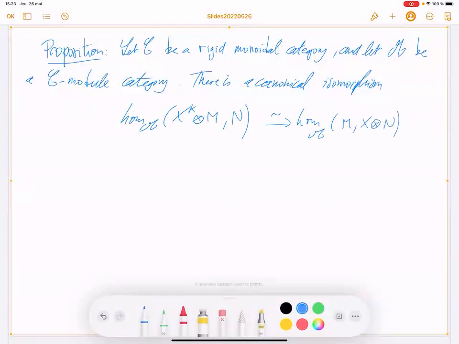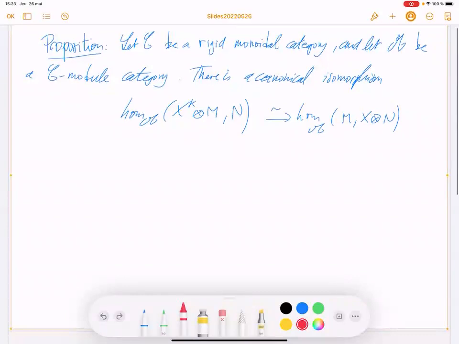So as usual, you can move this one here. This isomorphism is natural in X in C, M, N in M.